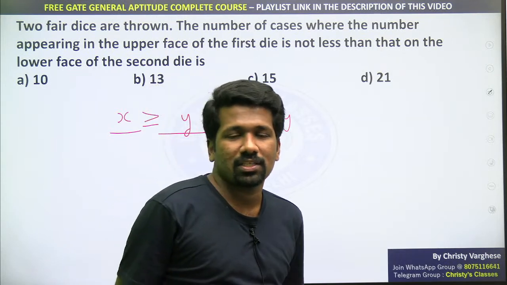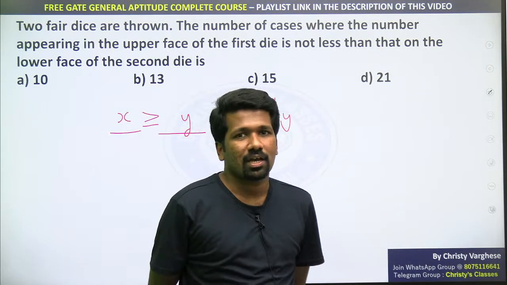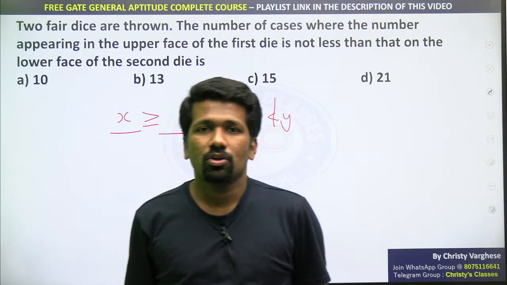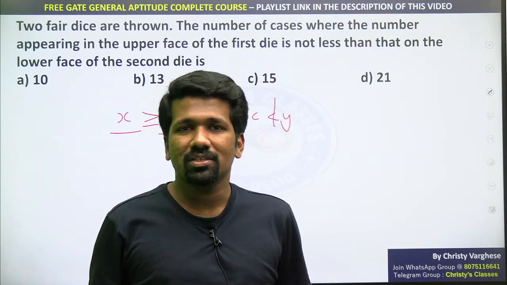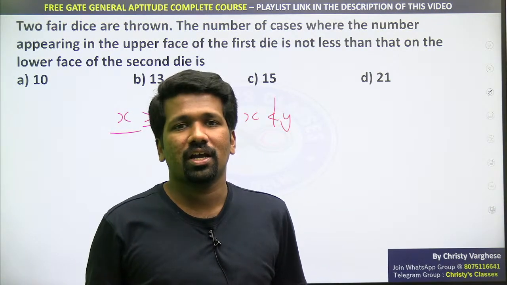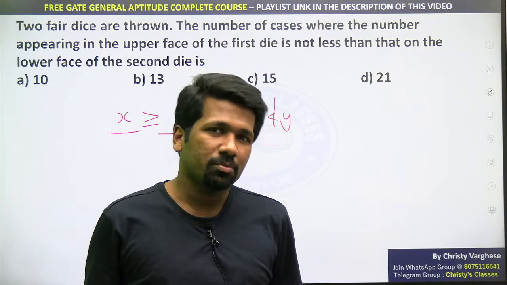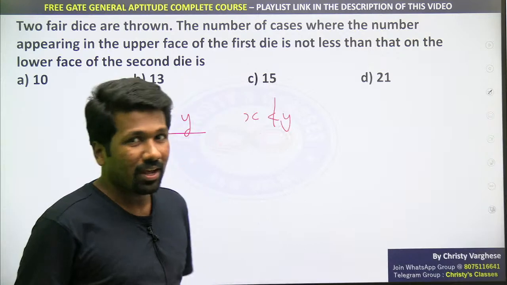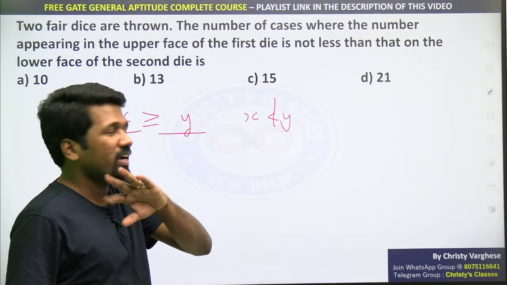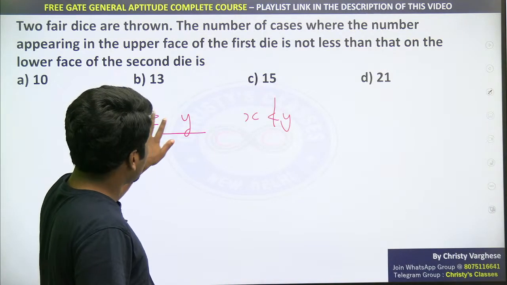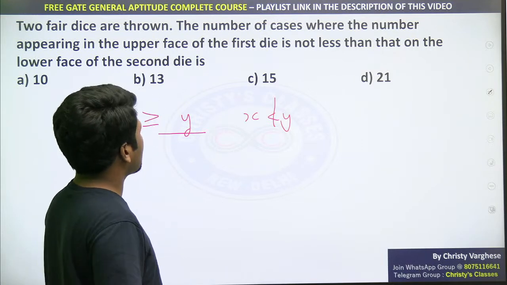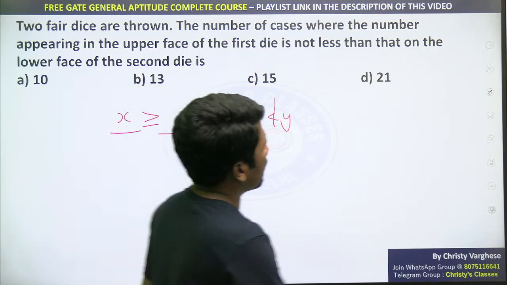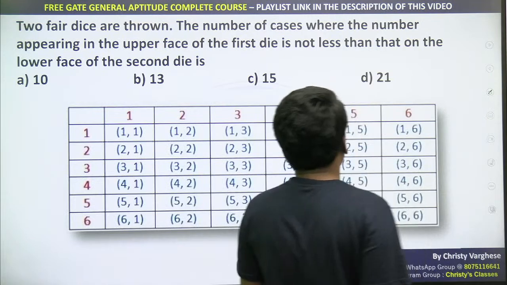Like if CSIR is saying that to clear the exam you should get not less than 80, it means getting 80 is fine, getting more than 80 is also fine, but not less than 80. So 80 is okay. The cut-off idea you can think about. So x should be greater than or equal to y. How many such outcomes are there? For the time's sake, I will show you the 36 outcomes.